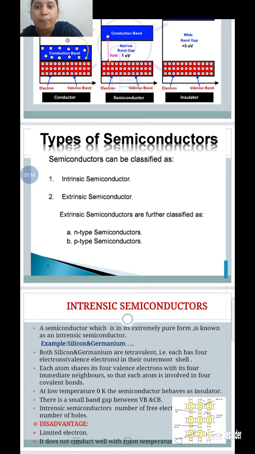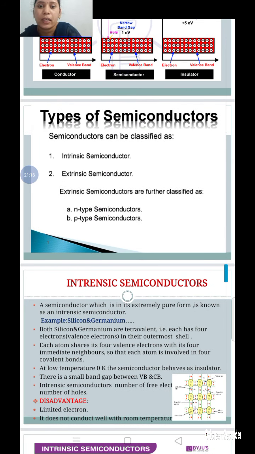Let us discuss the types of semiconductors. There are two types: intrinsic semiconductors and extrinsic semiconductors.